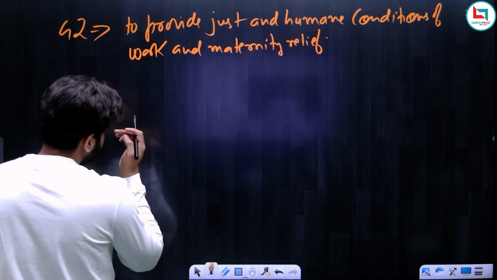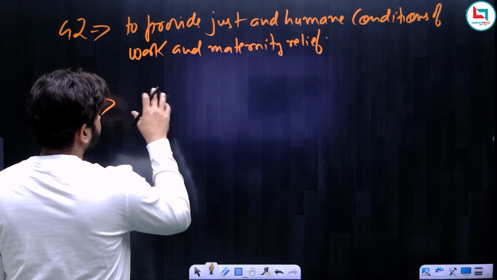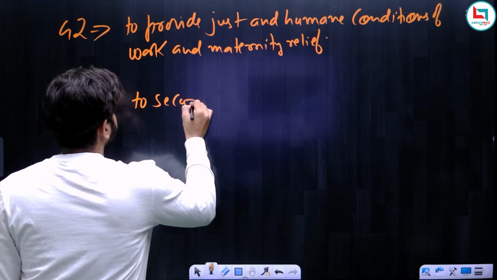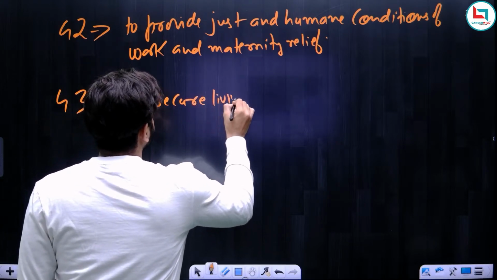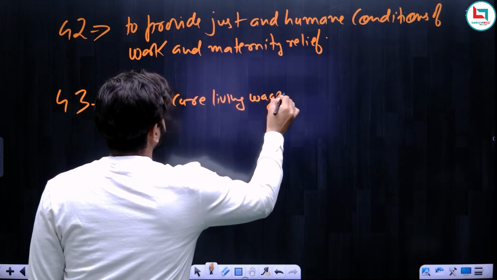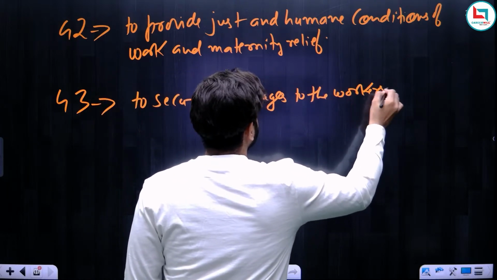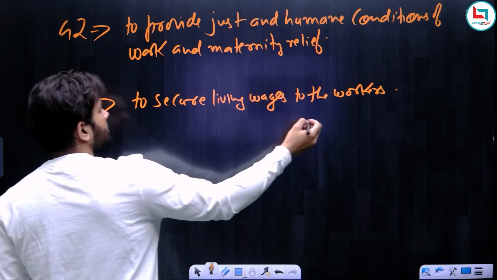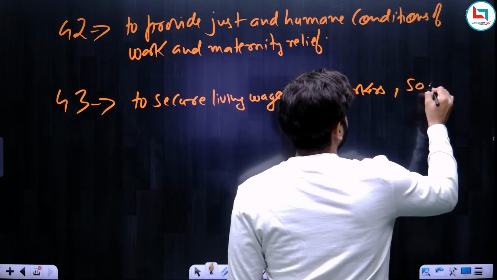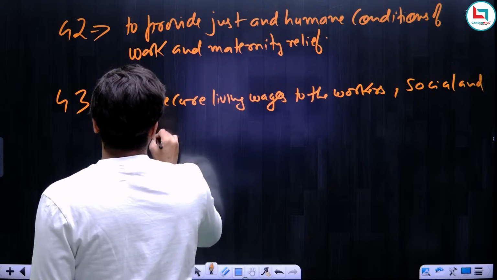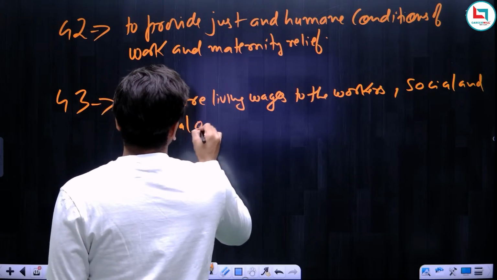Now in Article 43 there are many things. First is to secure living wages to the workers. To secure social and cultural opportunities.